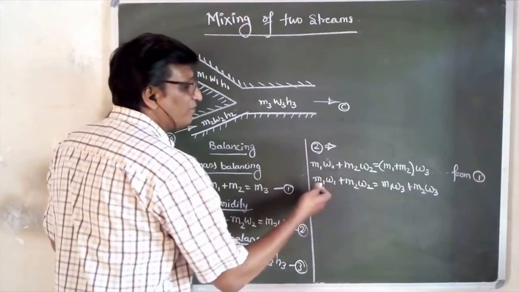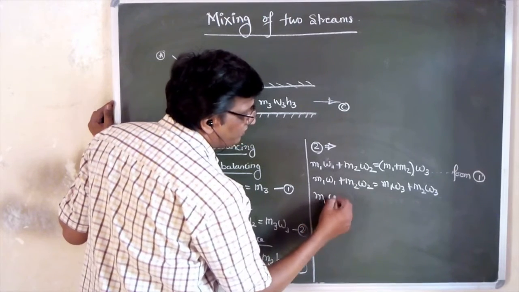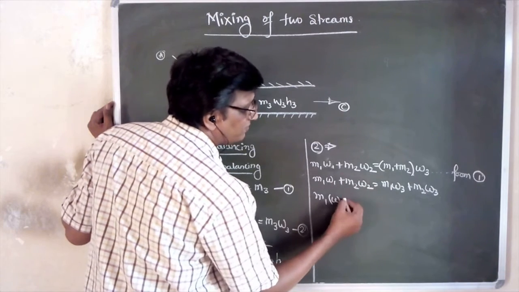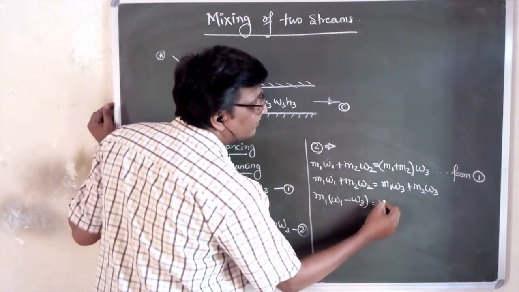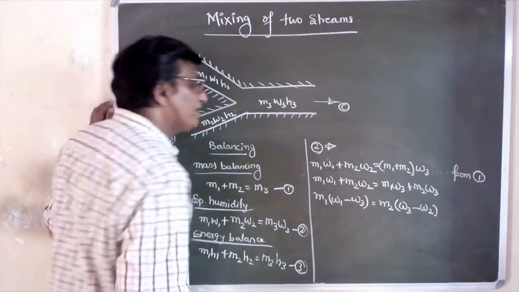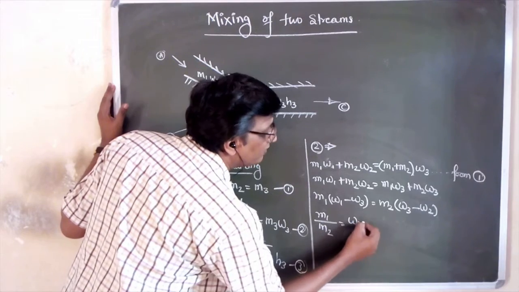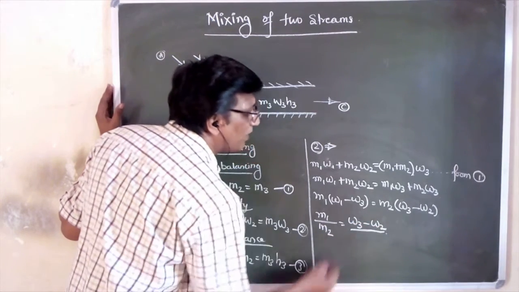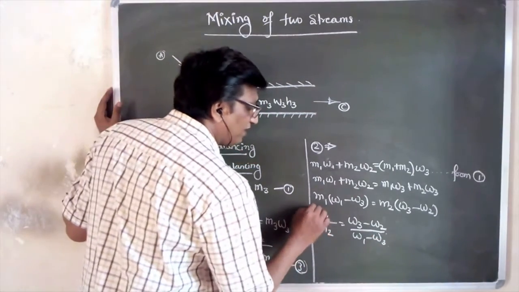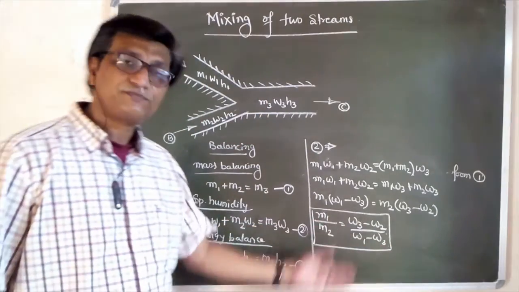Now collect the terms of M1 and M2. Let us take M1 to this side and M2 to this side. So you will get M1 common, W1 minus W3 is equal to M2 times W3 minus W2. Now if you see, M1 by M2 is equal to W3 minus W2 upon W1 minus W3. So this is the ratio of masses M1 and M2.